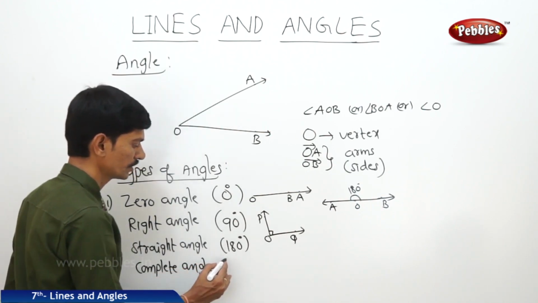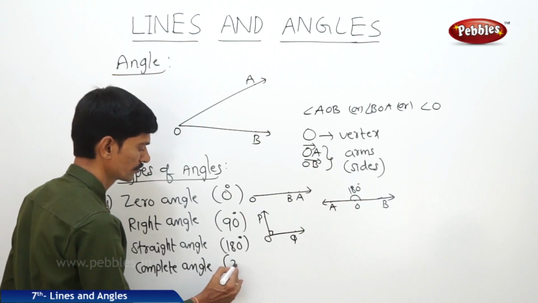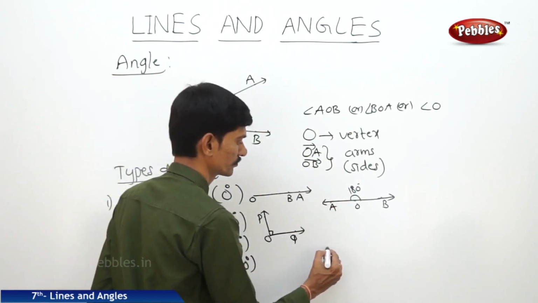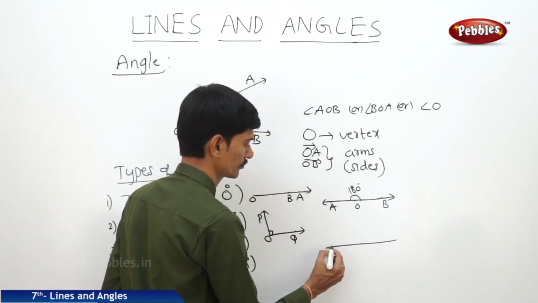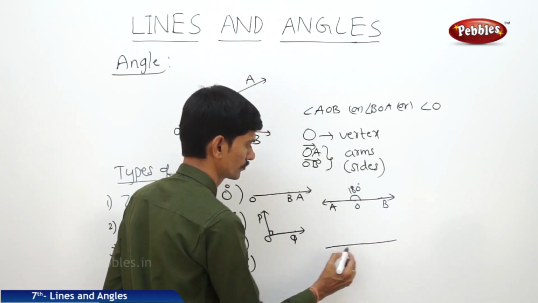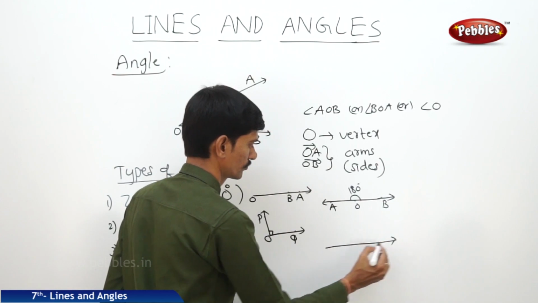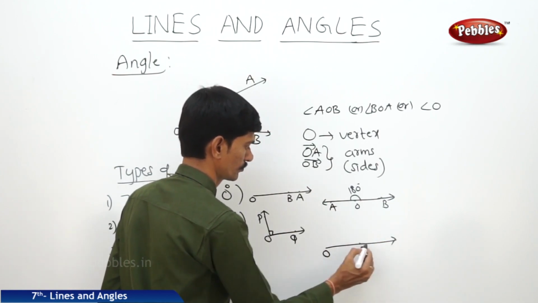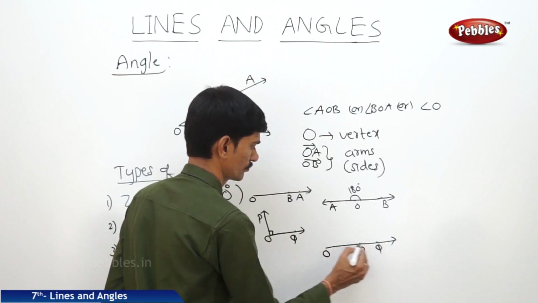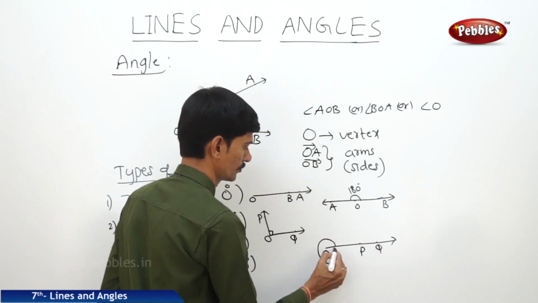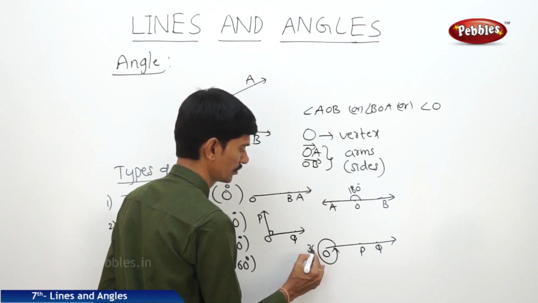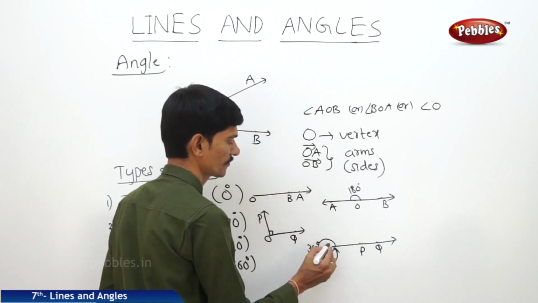An angle whose measure is 360 degrees is called complete angle. So one rotation is completed here, 360 degrees.